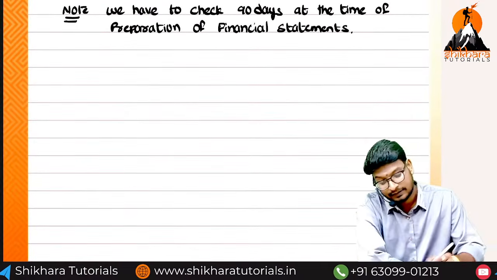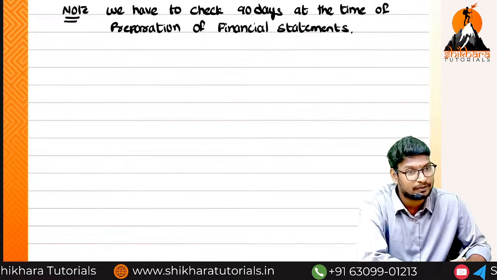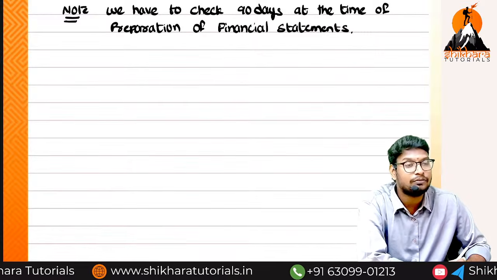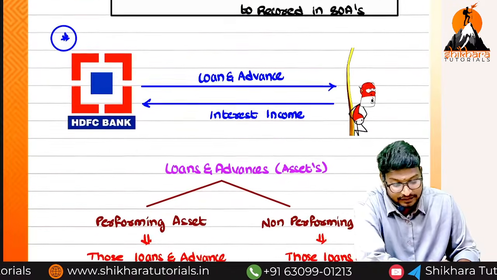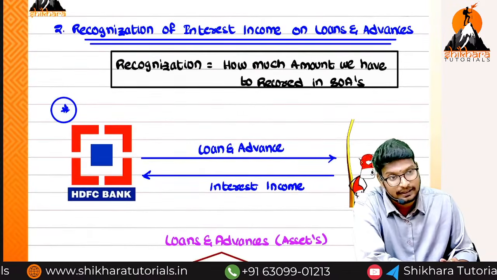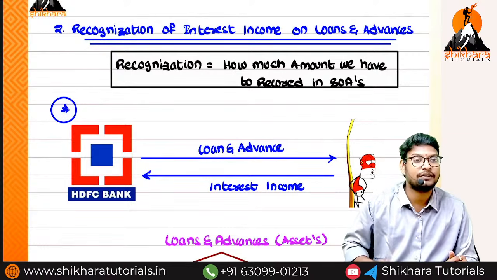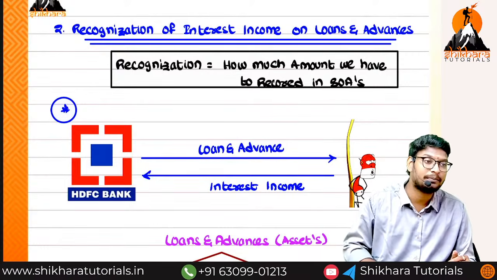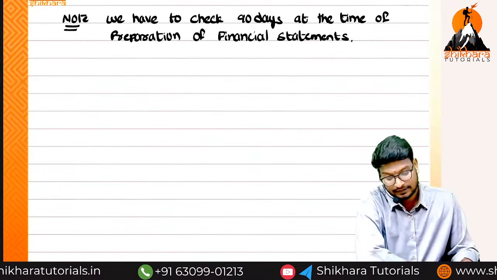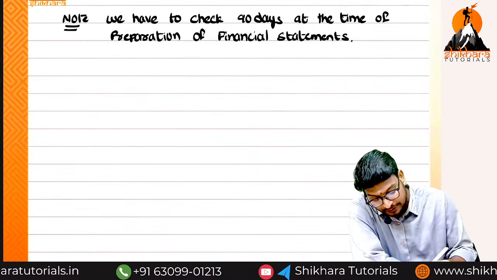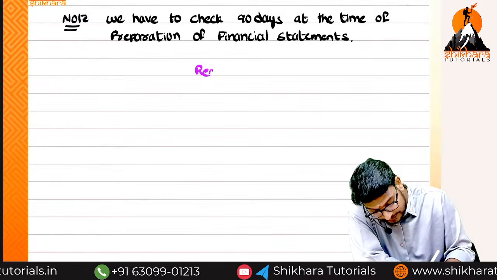Okay sir. Next, performing asset and non-performing asset is completed. So how can we recognize? What is the main concept name? Recognition of income on loans and advances. We understand what is the meaning of income on loans and advances. We understand about performing asset and non-performing asset. Sir, now we are discussing, we are going to discuss recognition.